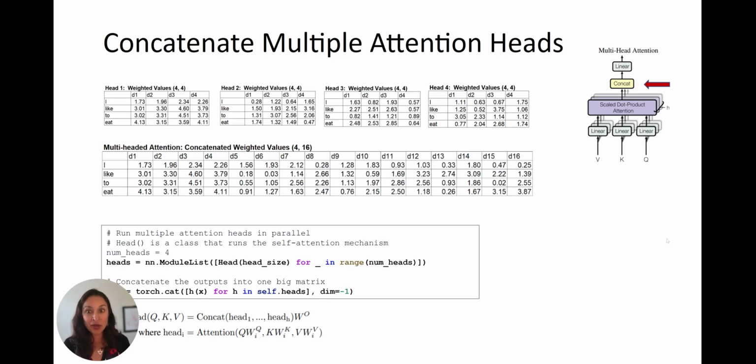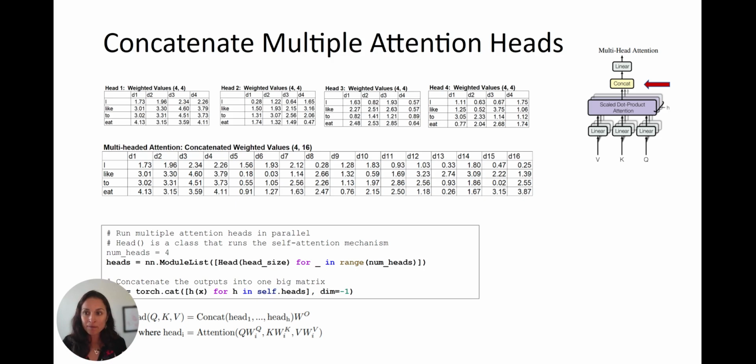Okay, so we don't just do attention one time. It's called multi-headed attention because we can do it n times. And the idea behind that is if you have lots of attention mechanisms going on in parallel, then each attention matrix can learn something a little bit different, right, about the language.